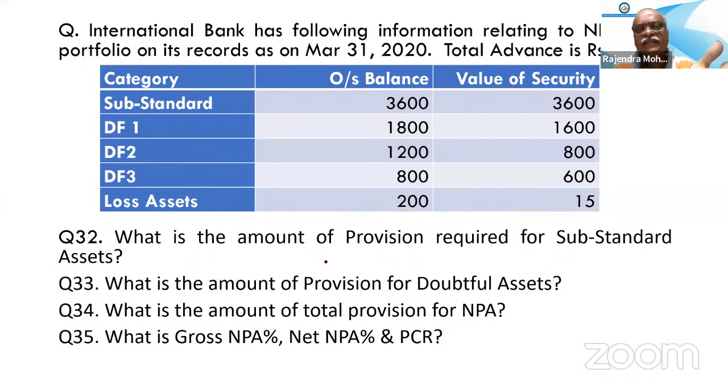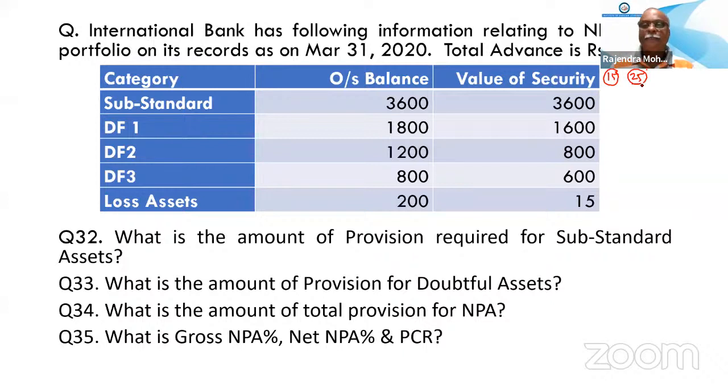Is ECGC not taken? Where is it written in this question? In the Macmillan book, it is written that unsecured exposures will attract an additional 10% provision. So that is 15 and 25: 15 is for the secured portion, and an additional 10% for the unsecured portion. Then again, in the book they have explained what is unsecured for substandard. You read that, then it will be clear to you.